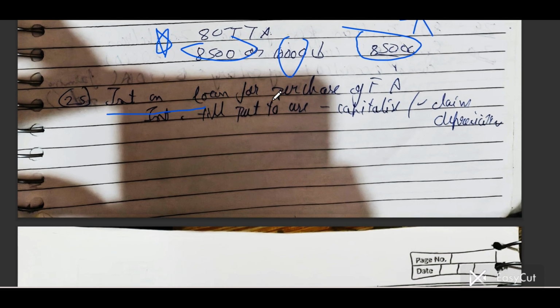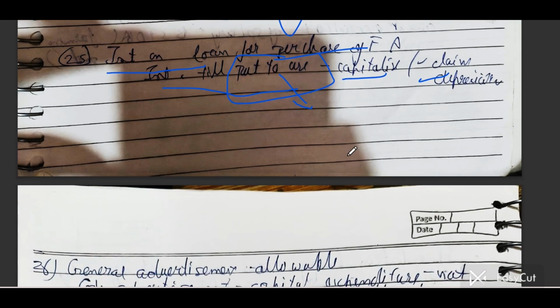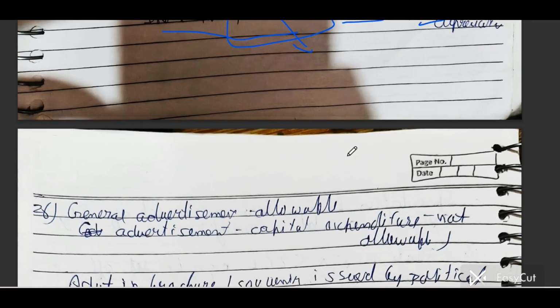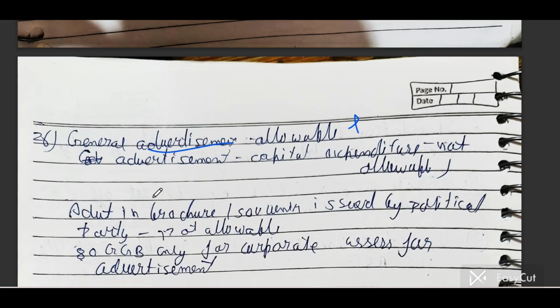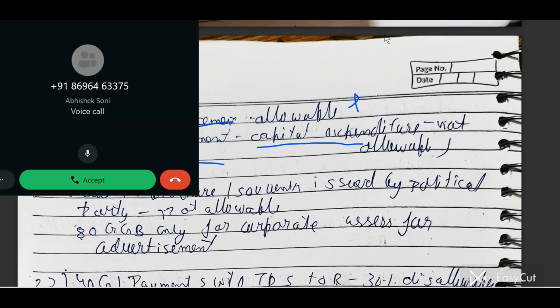Interest on loan for purchase of fixed asset. If you have taken a loan for purchasing a fixed asset and you are paying interest, then that interest till the date of put to use, not ready to use, from that put to use, it shall be capitalized and you can claim depreciation, but interest on loan expenses shall not be allowed. And general advertisement expenditure is allowable, but advertisement, if it is capital expenditure, then it is not allowed.